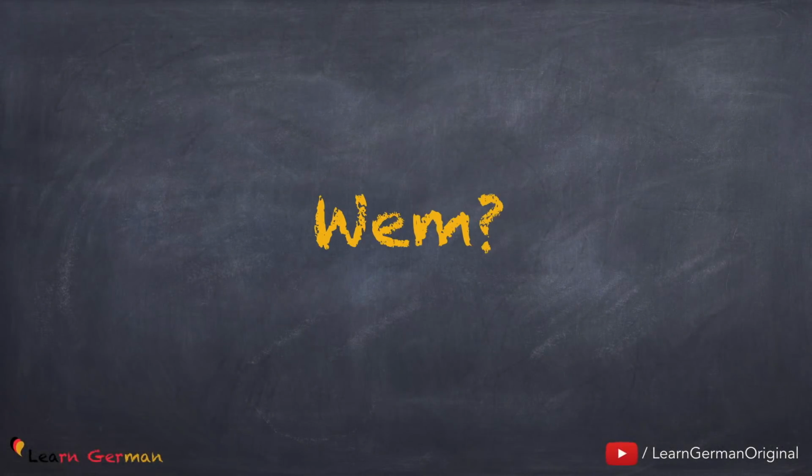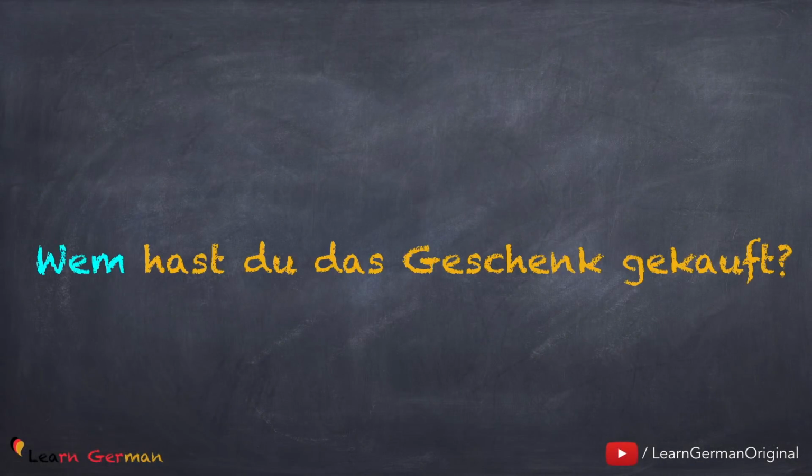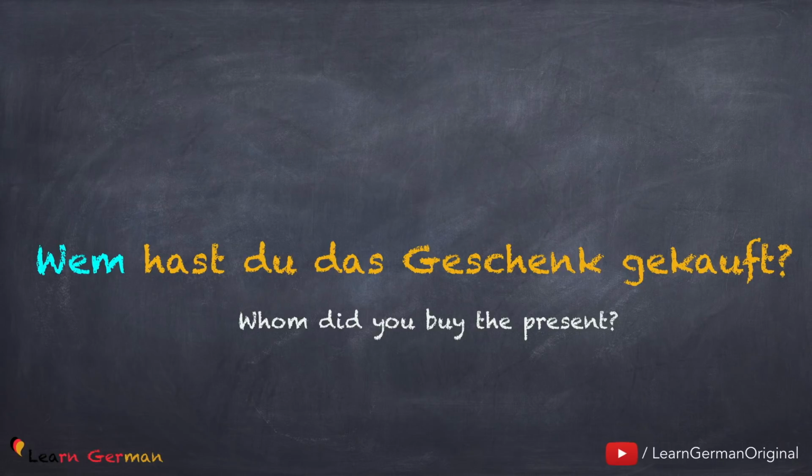Just like wer is used for nominative person and wen for accusative person, the next one is used for dative person. Wem. Wem is used as an indirect object, hence it's in the dative case. For example, wem hast du das Geschenk gekauft?